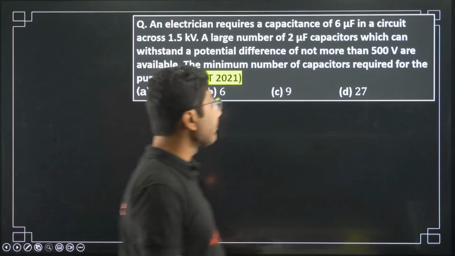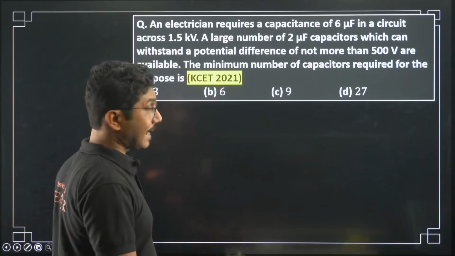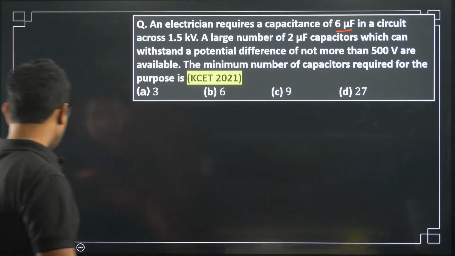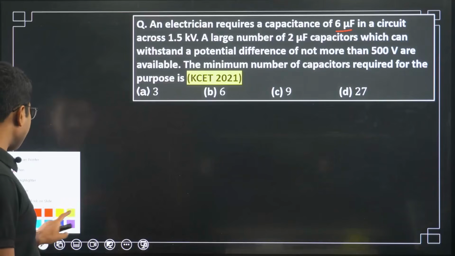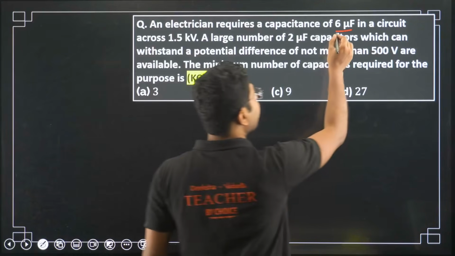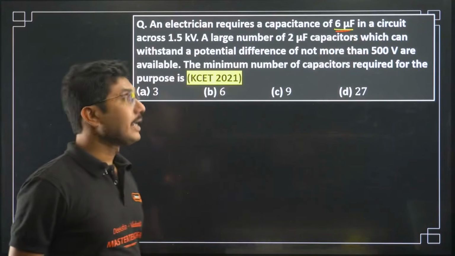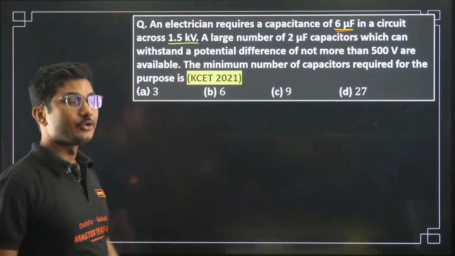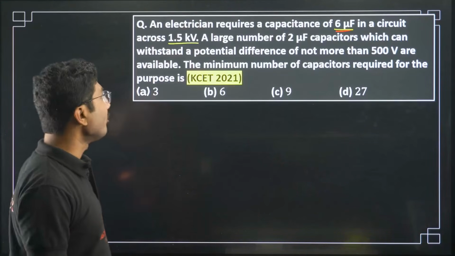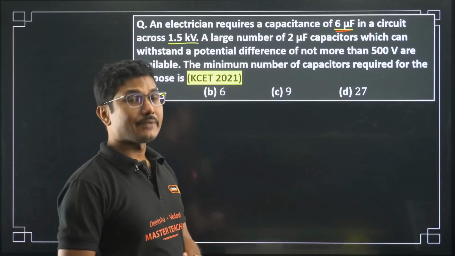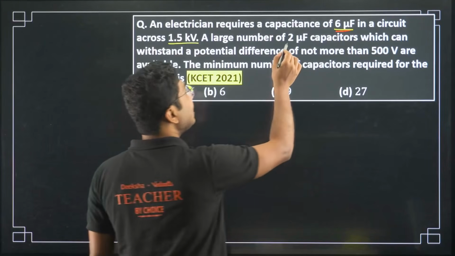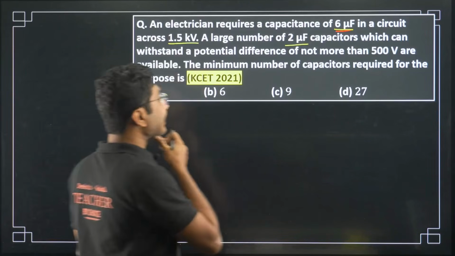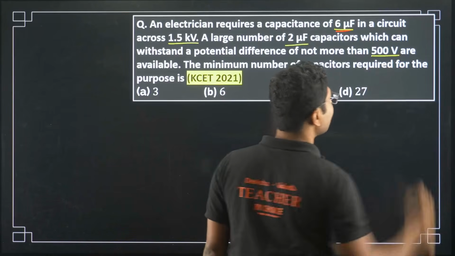So very interesting question. As you can see, we require 6 microfarad total, that is the equivalent capacitance, the final capacitance of the circuit must be 6 microfarad, and the voltage rating of the circuit should be 1.5 kilovolt, whereas the capacitor which is available to us is 2 microfarad, but very important is that it can withstand only 500 volts.